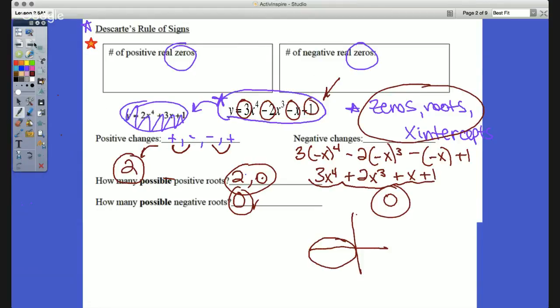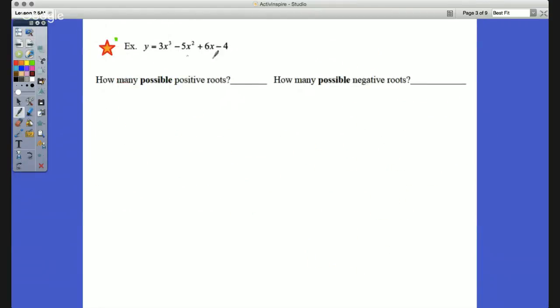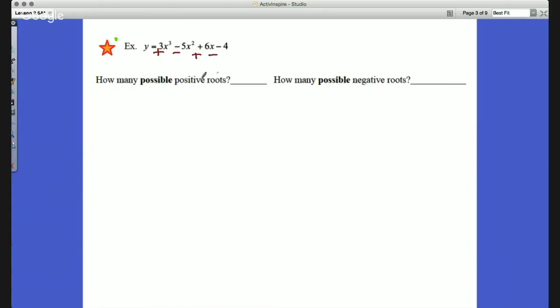Okay, so let me go to this next one. Again, very similar. We can't factor this out. Even if we group together, that wouldn't do us any good. So what we've got to do is find the possible positive roots. So this will go positive to negative, positive to negative. So there's 1 sign change, 2 sign changes, and 3 sign changes. So there are a total of 3. Therefore, how many possible positive roots? It can either have 3 or, remember, subtract 2, 3 or 1. If I subtract 2 again, I'd be in the negatives, and we can't have a negative root, so you will either have 3 possible positive roots or just 1.